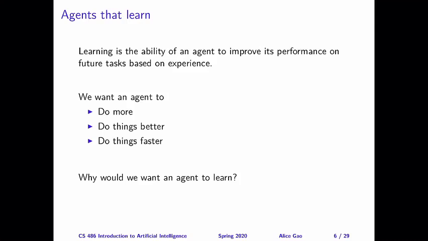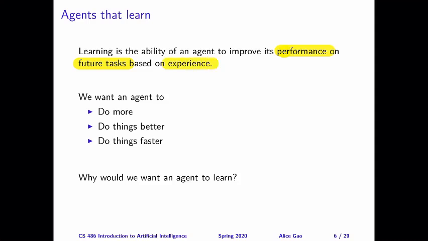Let me talk about the definition of learning. There are many ways to define what learning is. Here's one definition: learning is the ability of an agent to improve its performance on future tasks based on experience. Here are some keywords. We want to improve the performance of the agent, so we are going to need some criteria, some measure to measure the performance of the agent. We want to improve the performance on future tasks, because we are probably using what we know about past tasks to determine how we're going to complete future tasks. And we can do this based on experience.